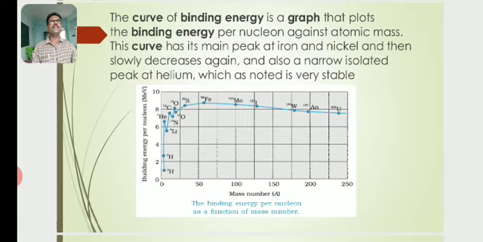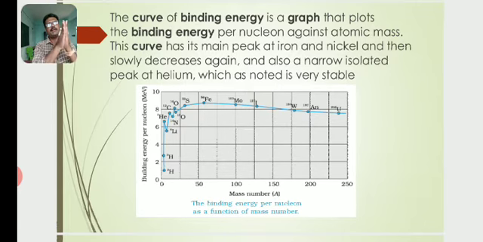The curve of binding energy is a graph that plots binding energy per nucleon against atomic mass, that means the mass number. This curve has its main peak at iron and nickel, and then slowly decreases again, and also a narrow isolated peak at helium, which is noted as very stable. Here you see the graph of binding energy per nucleon versus mass number.